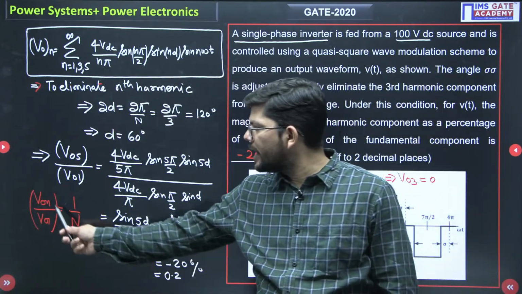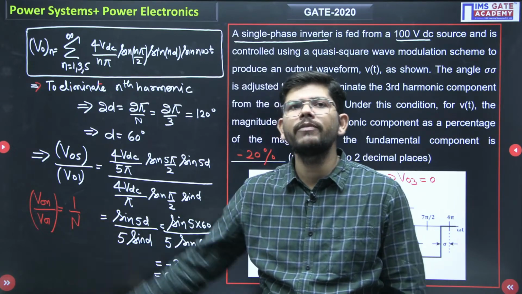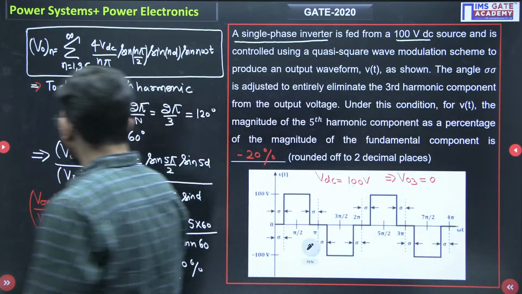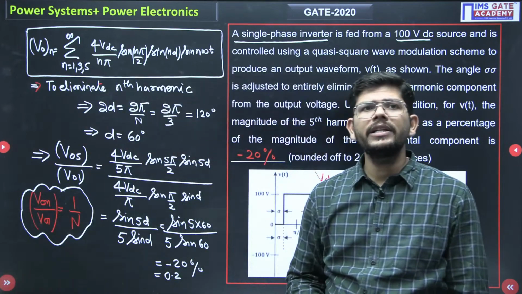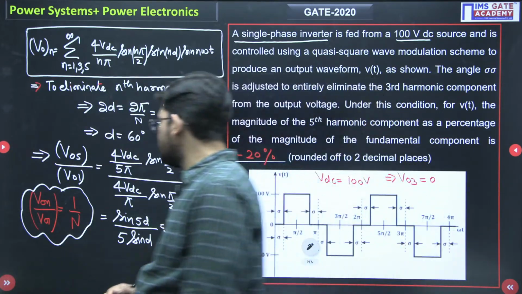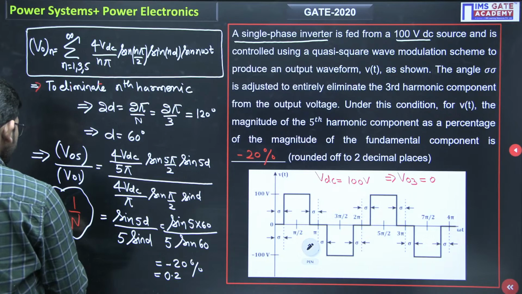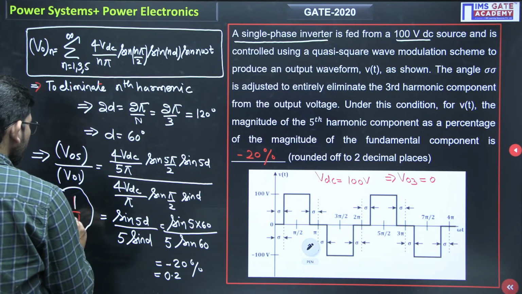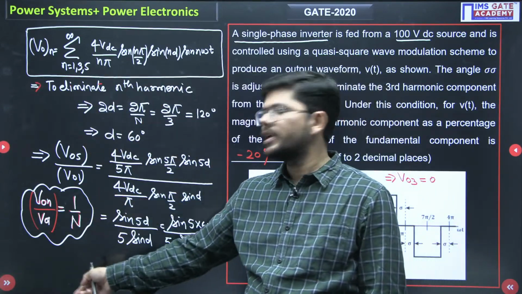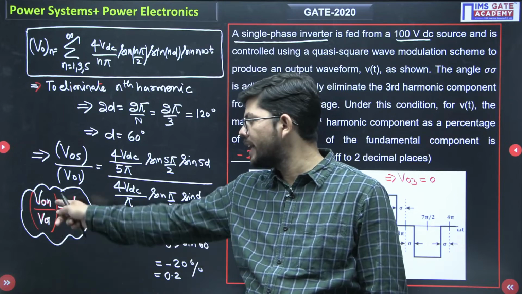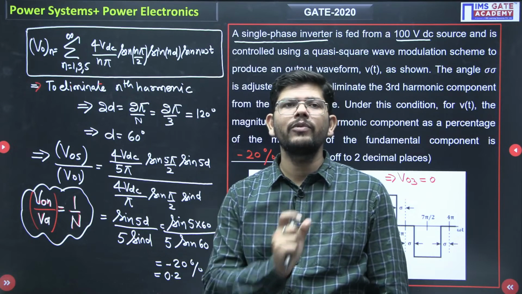If you have to calculate the nth order voltage to the fundamental ratio, it will always be 1 by n. So here, just see, this is a trick that you can use. Here we have calculated the ratio of fifth harmonic voltage to the fundamental voltage, and it is 1 by 5. Similarly, 7th to fundamental is 1 by 7, 9th to fundamental 1 by 9, 11th to fundamental 1 by 11 for a specified value of D.